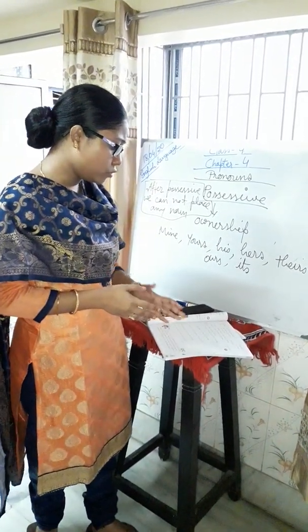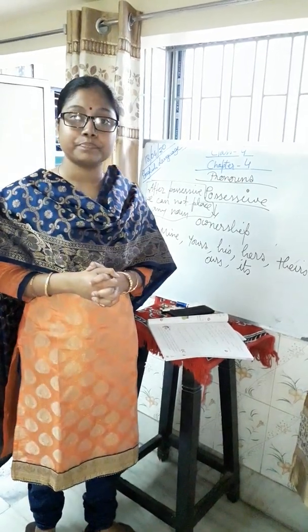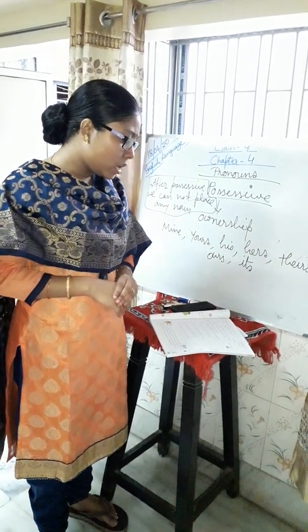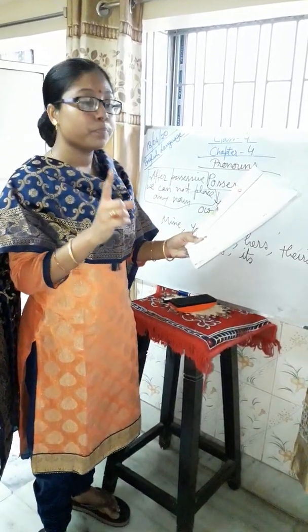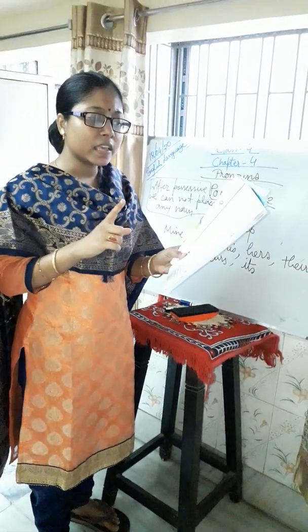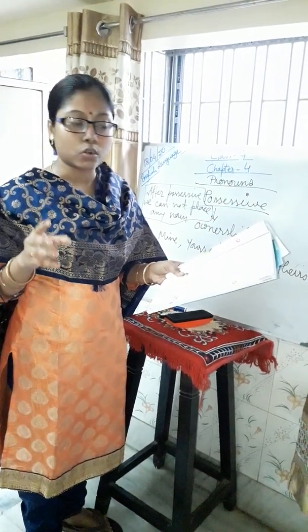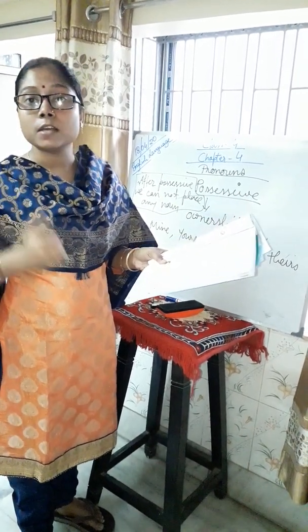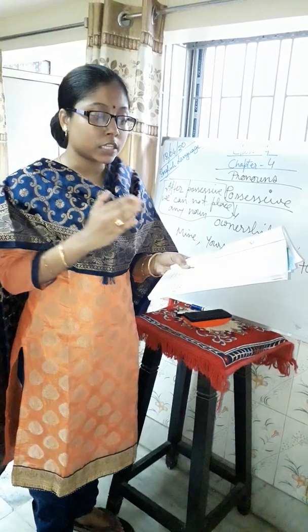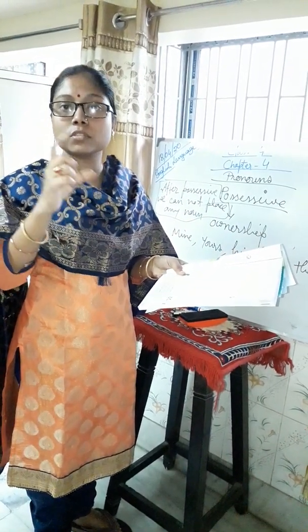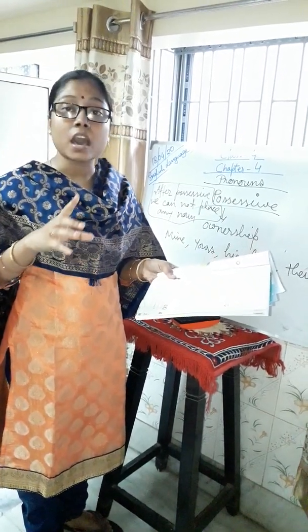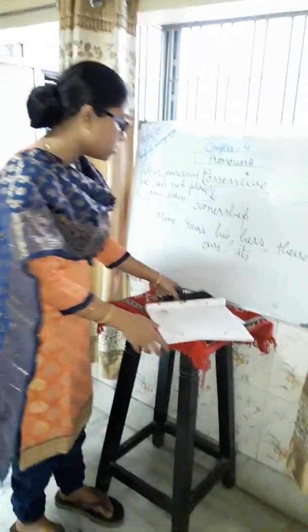Now, exercise E you will do in your copy on your own. What to do here? You have to replace these sentences correctly. The first one I am just telling you, the others you will do at home. The dogs are barking loudly. Here the subject is dogs, so we'll replace it. "He is disturbing I" is totally wrong. What will we write here? The dogs are barking loudly. They are disturbing us. Clear? Because the dogs is plural, we have to replace according to the noun. So we'll replace it like that: the dogs are barking loudly, they are disturbing us. Let me write that one, it will be easy for you.